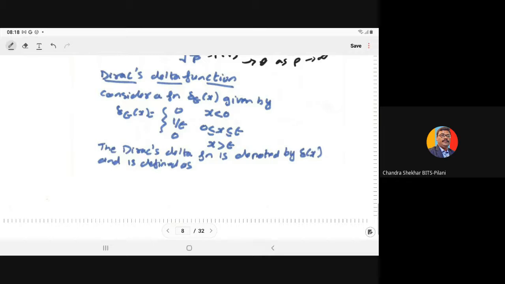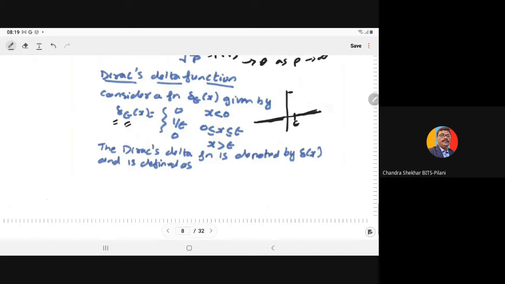So consider the function delta with parameter epsilon, defined for the variable x as 0 when x is less than 0, 1 upon epsilon for the short duration 0 to epsilon, and 0 after that. Between 0 and epsilon we have a very high value; before that it is 0 and after that also it is 0.